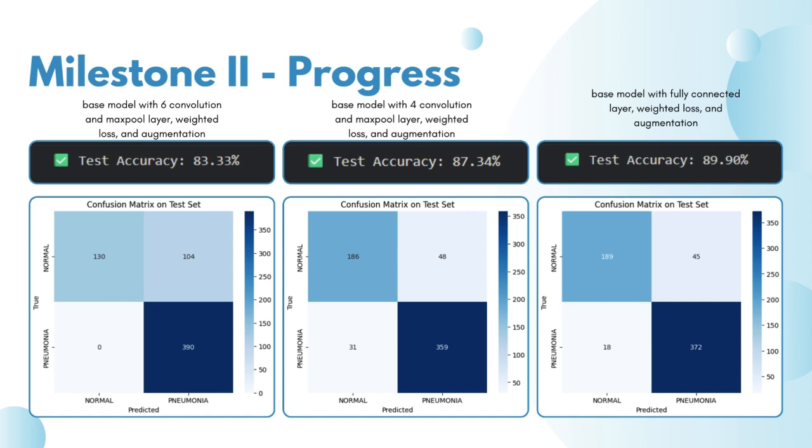Also, we tried training the model with a fully connected layer without adding any convolutional layers, which achieved an accuracy of almost 90%, which is really great.